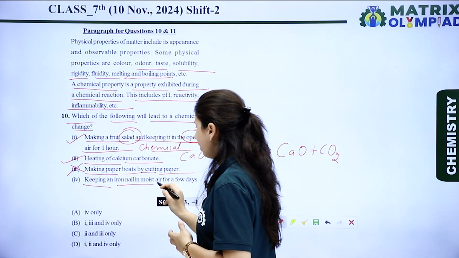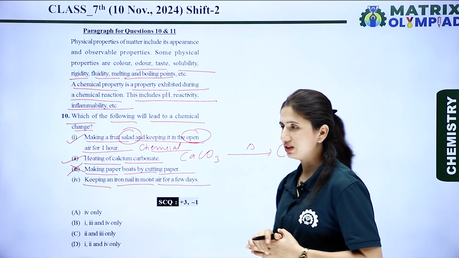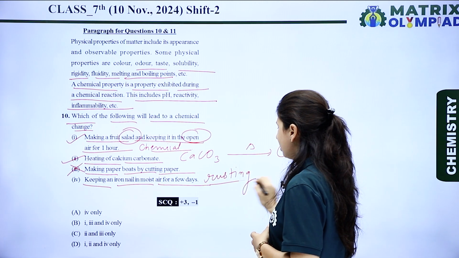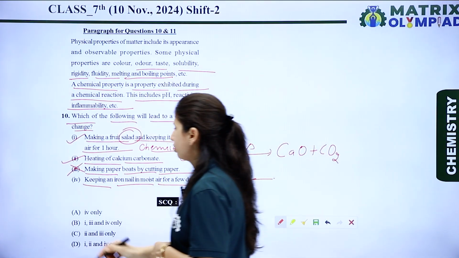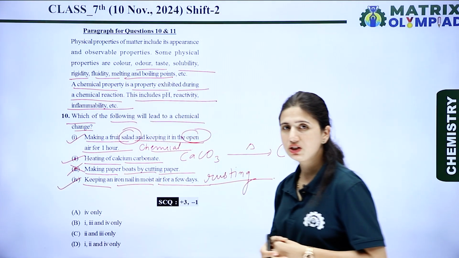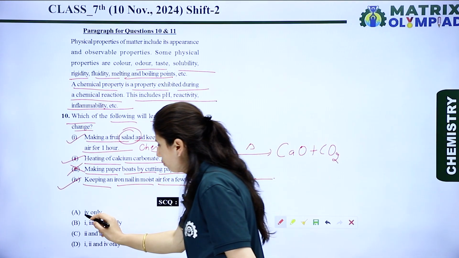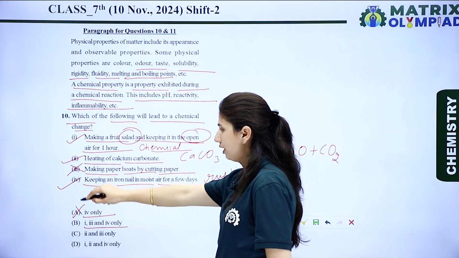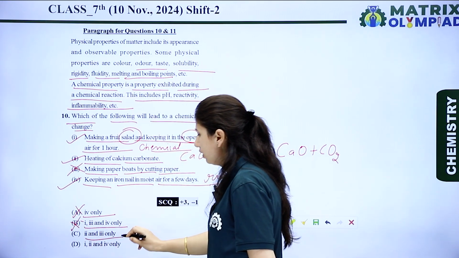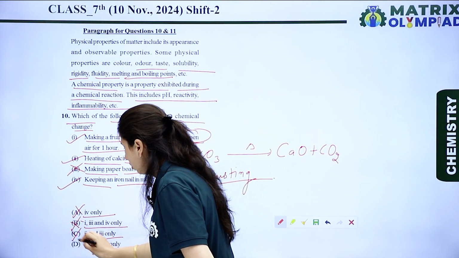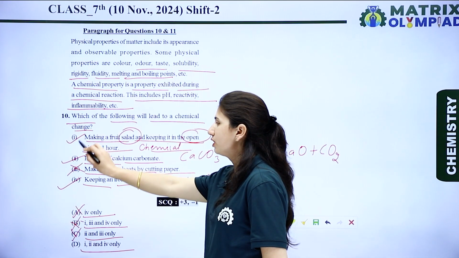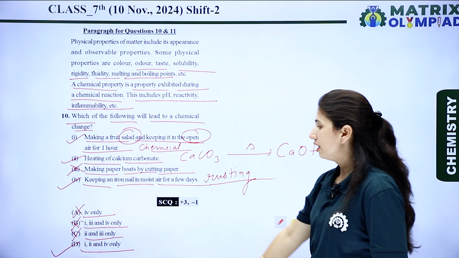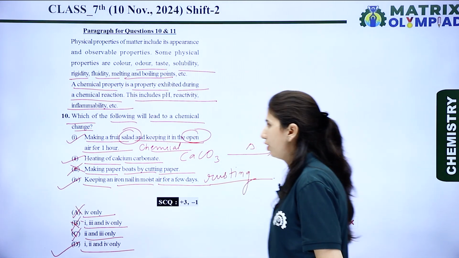Next, keeping an iron nail in moist air for a few days. Yes, rusting will take place, and because of this rusting, it is a chemical reaction. So the fourth one is also a chemical change. Let's see the options. Option first, fourth only, wrong. First, third and fourth, no, it is also wrong. First and second only, it is also wrong. First, second and fourth. Yes, first, second and fourth are the right option, meaning the D option is the right option for this question.